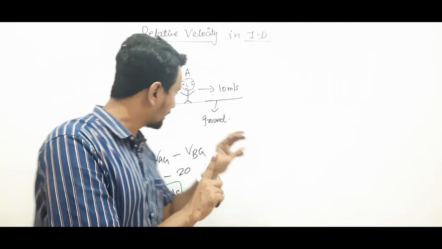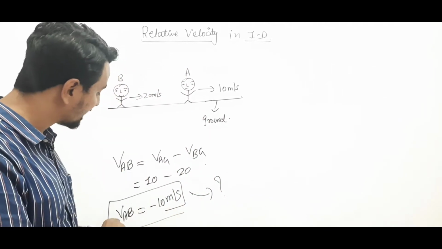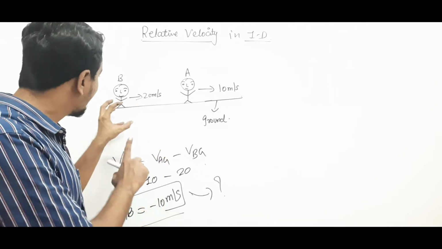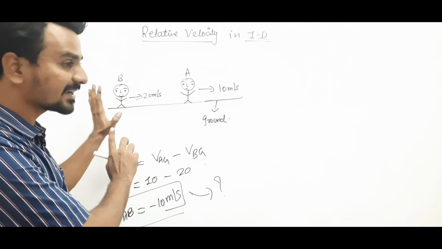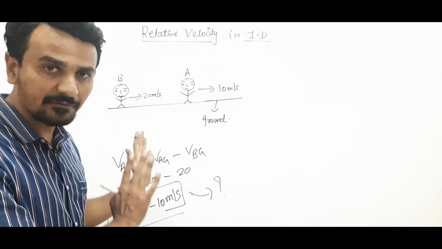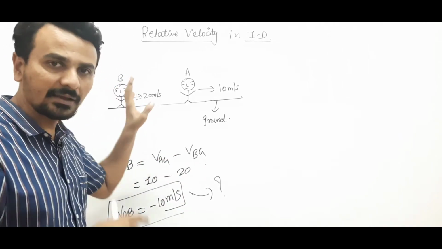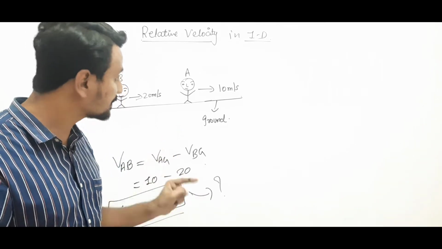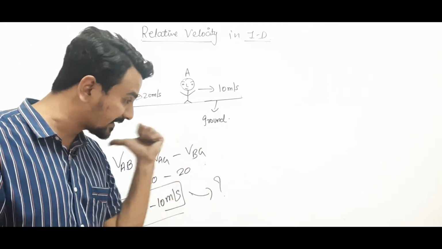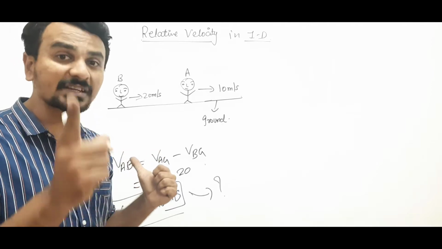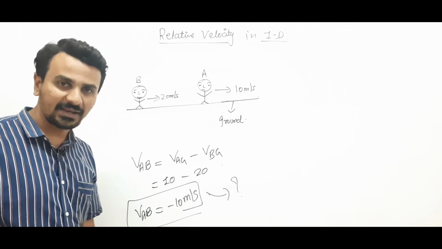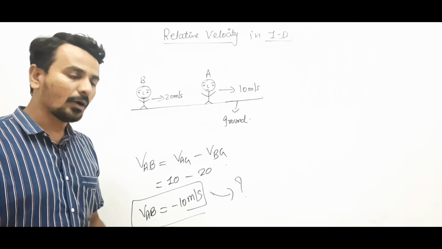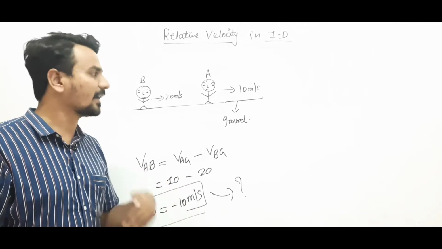That means we have calculated velocity of A with respect to B. So, B itself finds himself at rest. This person B will think that he is at rest, and according to him, he observes that A is coming this way towards him with a velocity of 10, and that is why we got the answer as minus 10. Clear? We can understand this in another way also.